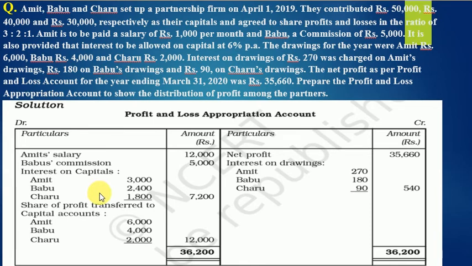So you will do it in your assignment copy. First, you're going to pass the journal entries. Although this question doesn't ask to pass journal entries, you will pass all the journal entries in the journal format, right from the first entry of profit to the last entry of net divisible profit. Here is net profit and here is net divisible profit. All the entries coming in this account should come in your copy like in the previous question, and you will prepare the profit and loss appropriation account as it is done here.